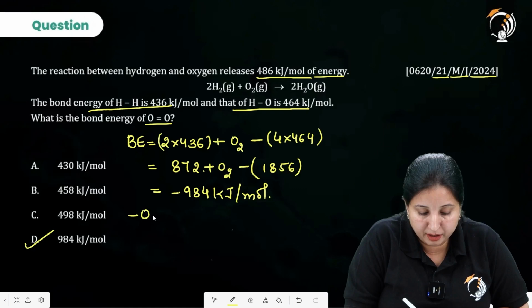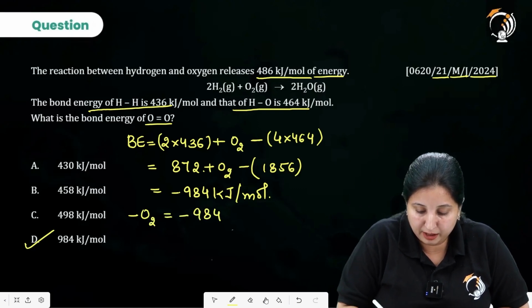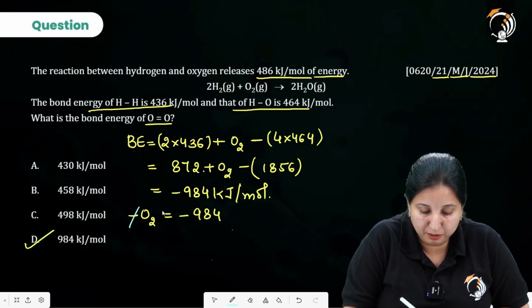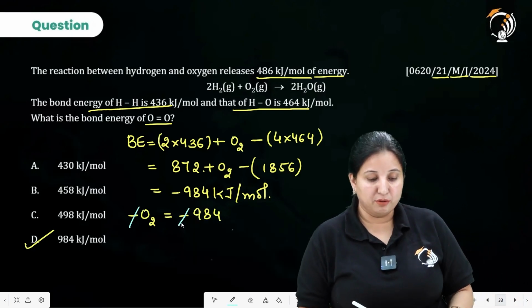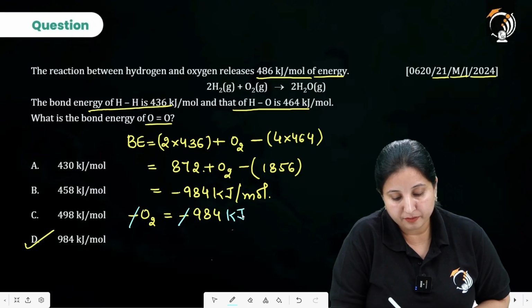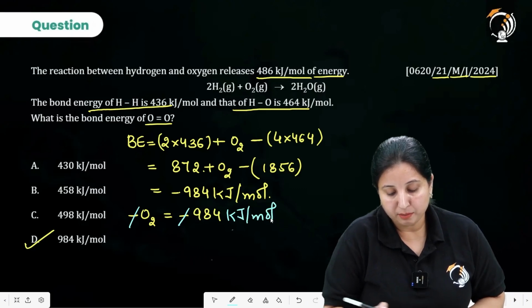So I just write over here O2 is going to be minus 984, and you are going to cancel out the both. So it is going to be 984 kilojoules per mole.